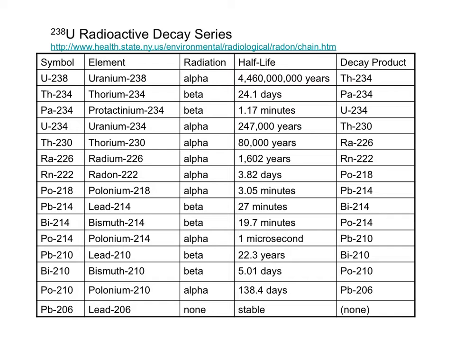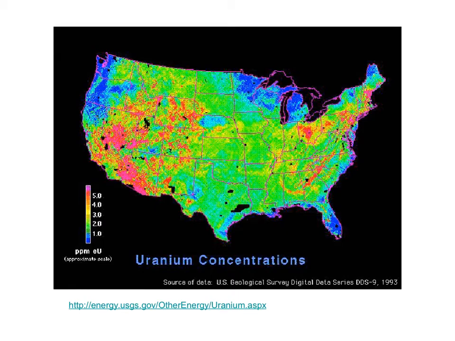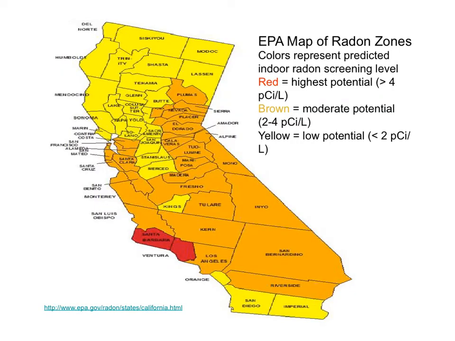Radon comes from uranium-238. The U-238 undergoes decay to several unstable isotopes till it finally gets to radon. Radon is an alpha emitter with a half-life of 3.8 days. Where do you live? This map tells you the uranium concentrations in your area and possibly how much radon is in your area. In California, radon zones have been mapped to predict the indoor radon level.